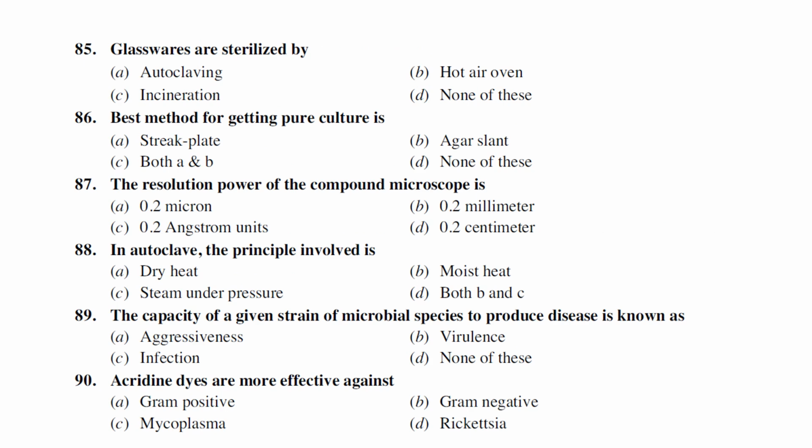The next one is glasswares are sterilized by, so glasswares can be sterilized by autoclaving and also by hot air oven, but since they have given it in a way where we are generally sterilizing, it is the hot air oven, because autoclaving is for killing, right? So autoclaving is generally for killing. The temperature generally maintained in autoclaving is 121.6 degrees Celsius for 15 minutes at 15 psi pressure. Charles Chamberland was the first to introduce the autoclave. This is used for killing, okay?